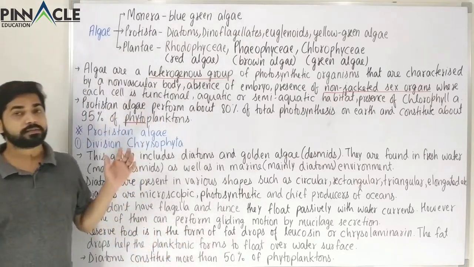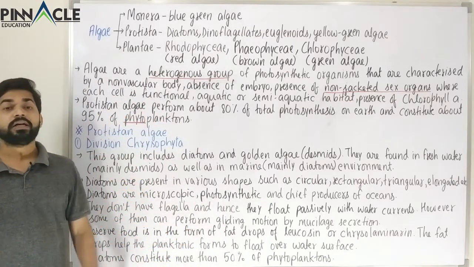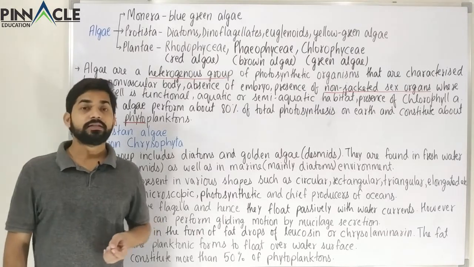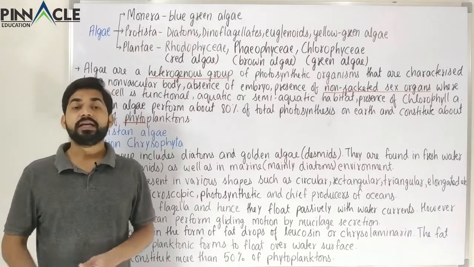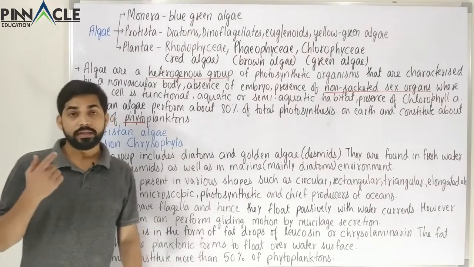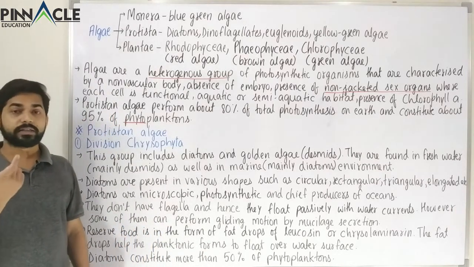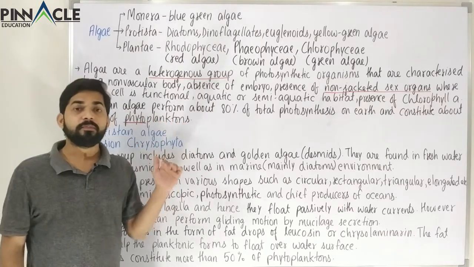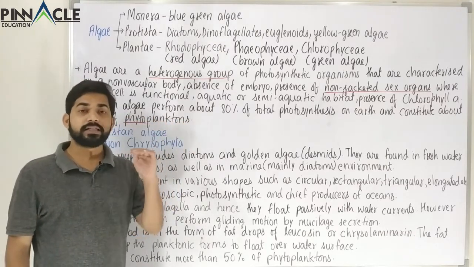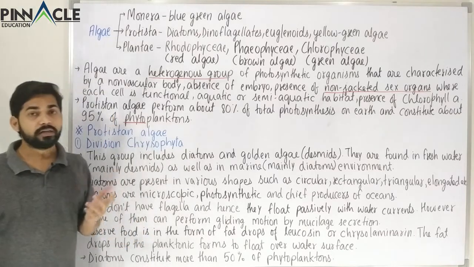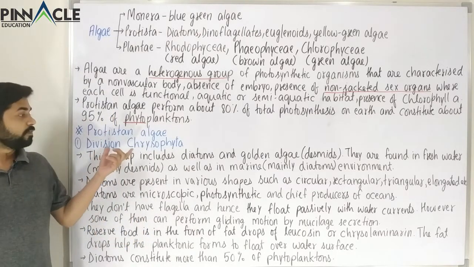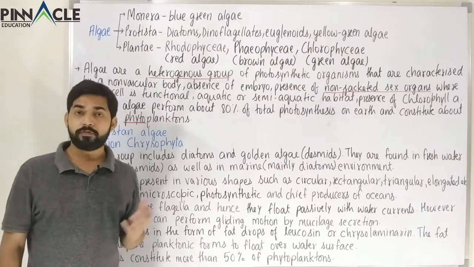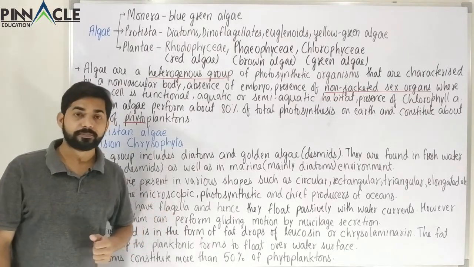So after this, we have to study the first category according to our NCERT, and that is called Chrysophyta. The members are normally called Chrysophytes, and the division, we know that after kingdom the category that comes is the phylum or the division. So this is the division, Chrysophyta, and the members are called Chrysophytes according to our NCERT.